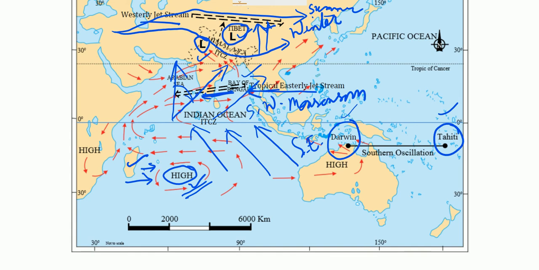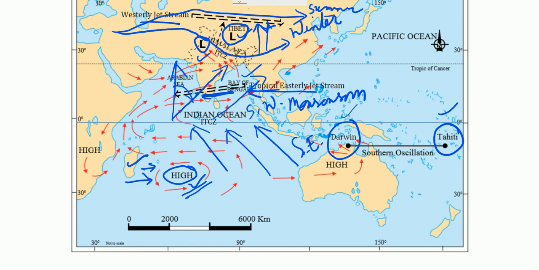Its location is 12 degrees 30 minutes south and 131 degrees east. So the difference in pressure over Tahiti and Darwin in northern Australia is calculated to predict the intensity of the monsoon.